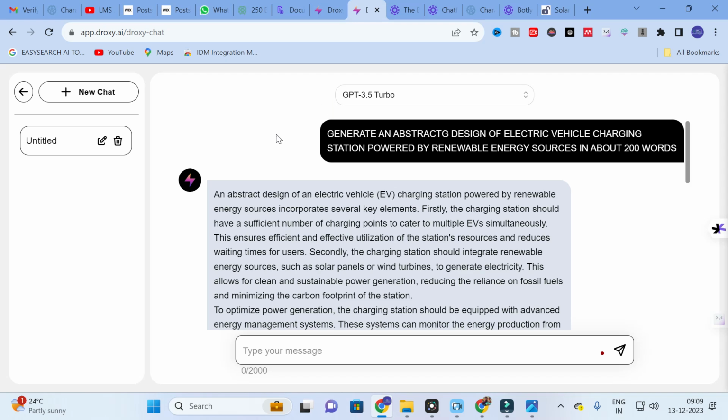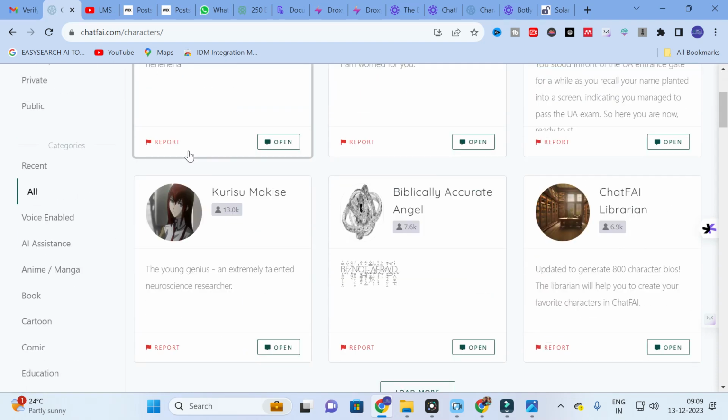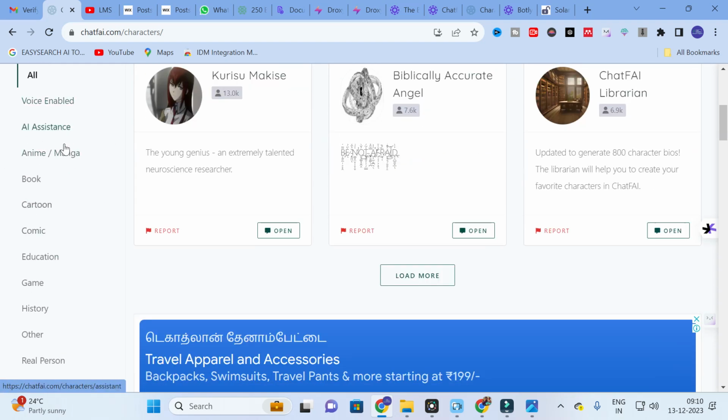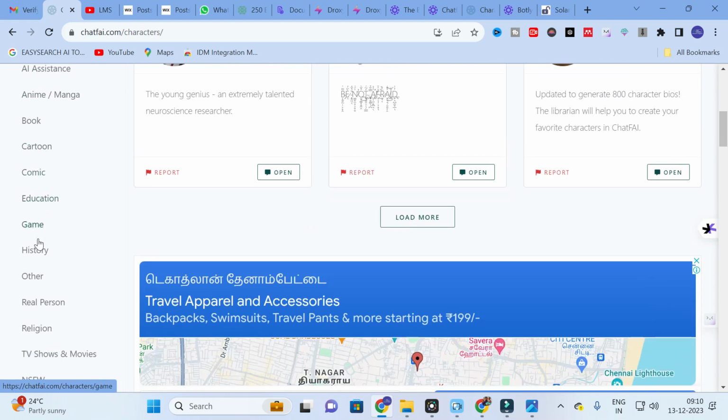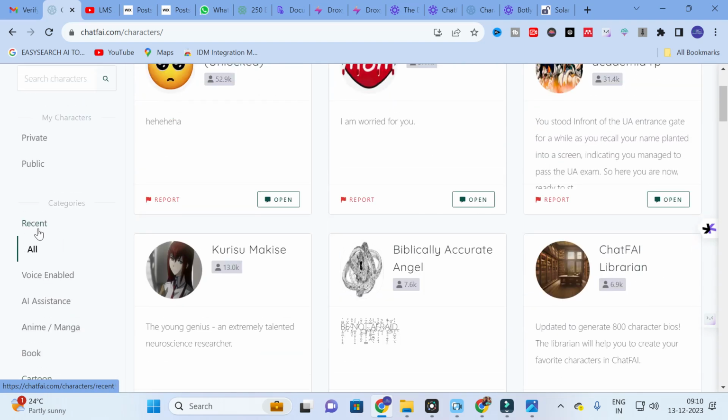So the next AI tool we are going to discuss is called Chatfai AI. In this AI tool you will have different characters. Here you can see the different categories available: voice enabled AI assistants, book, cartoon, comic, education, game, history, other, real person, religion, TV shows and movies. So like that it will have different persons.